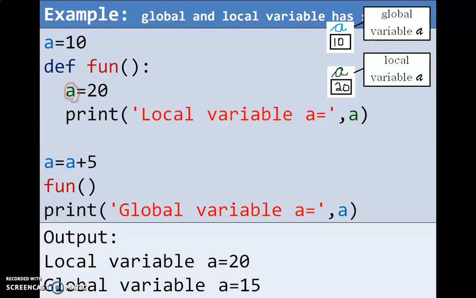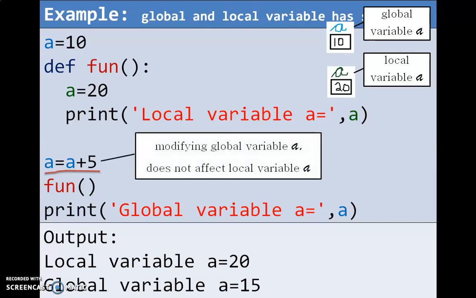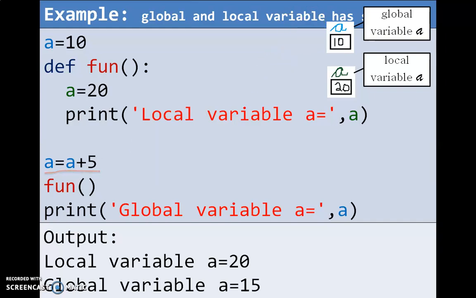So what happens if you modify the variable outside the function? a = a + 5. So actually you are modifying the global variable, but it does not affect the local variable a. So when we say a = a + 5, the value of the global variable 10 is modified to 15. But the local variable, its value remains intact. So from this we understand that the local and global variables are independent of each other.